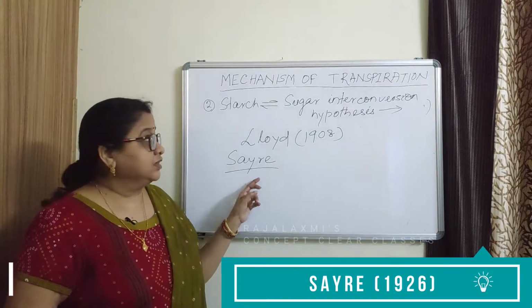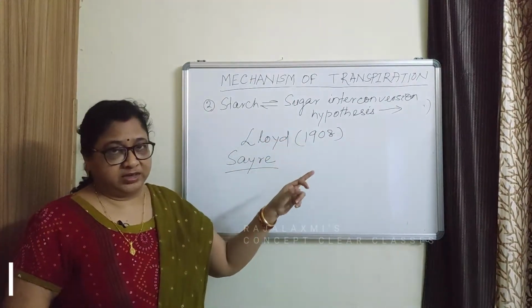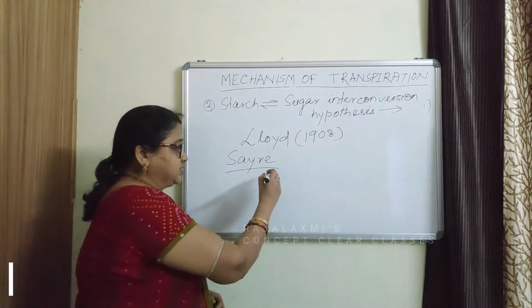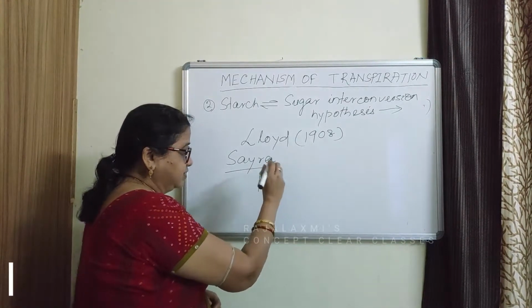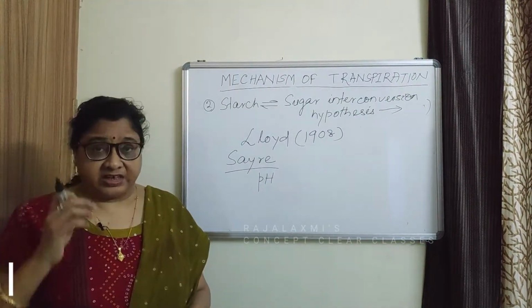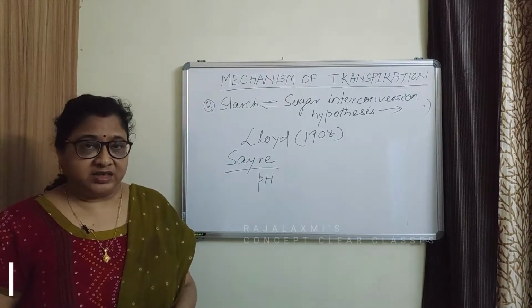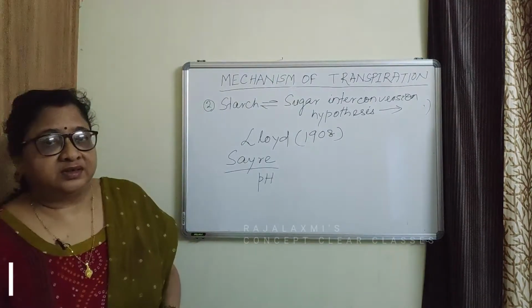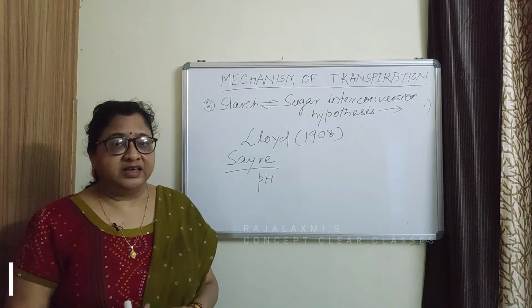indicated that this conversion of starch into sugar takes place due to change in pH of the guard cell. According to him, during daytime, the carbon dioxide which is released in respiration is utilized in photosynthesis. So, the pH of the guard cell increases.